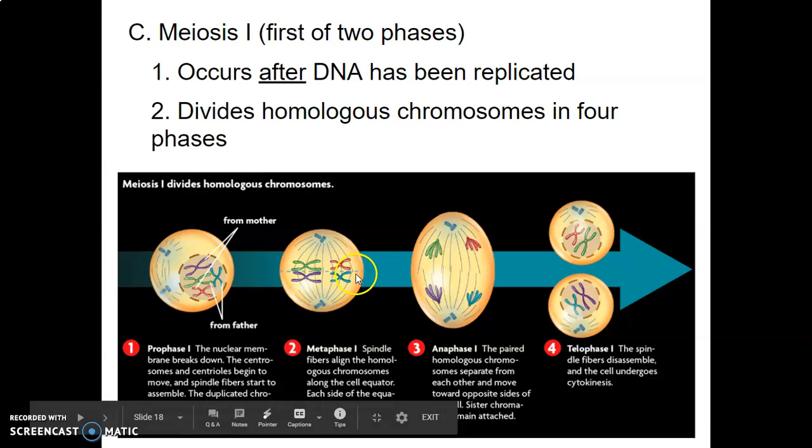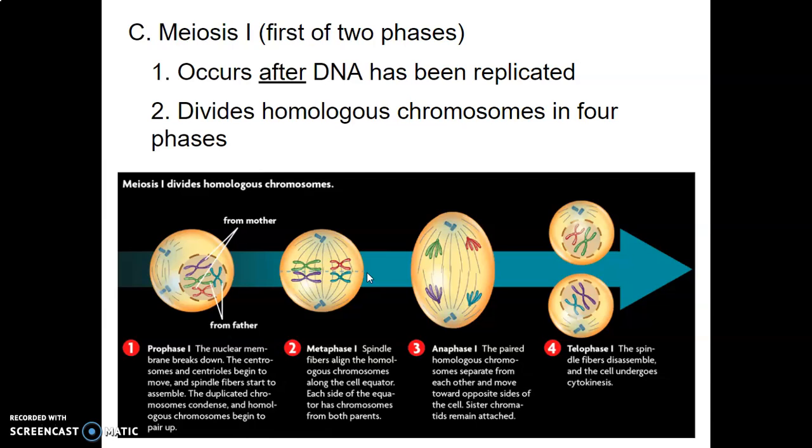Metaphase 1, here we see them lined across the middle. But notice that these homologous chromosomes are lined up together. Each side of the equator, or the middle part of it, has chromosomes from both parents. Now, I want you to think about this. This is going to help you out in a little bit to show how unique offspring can be.